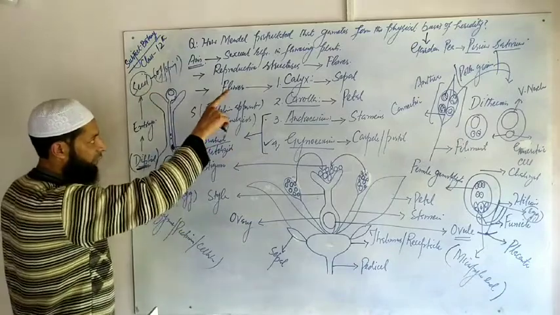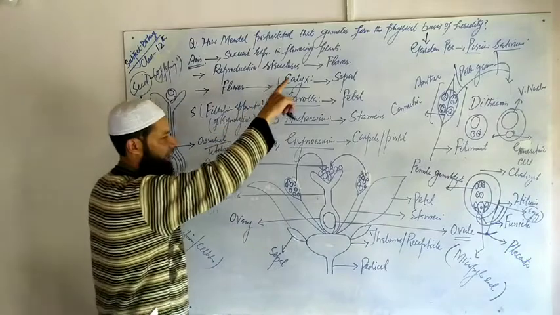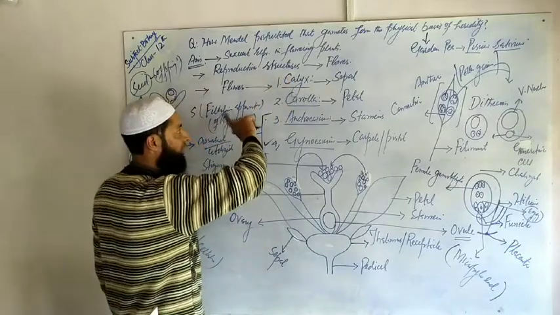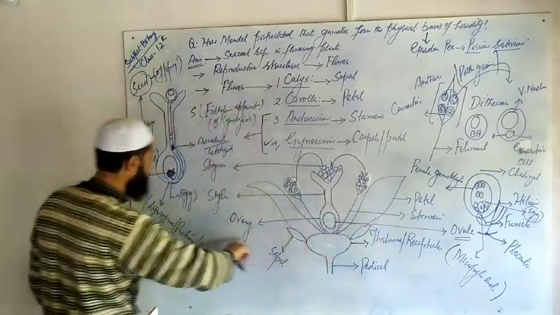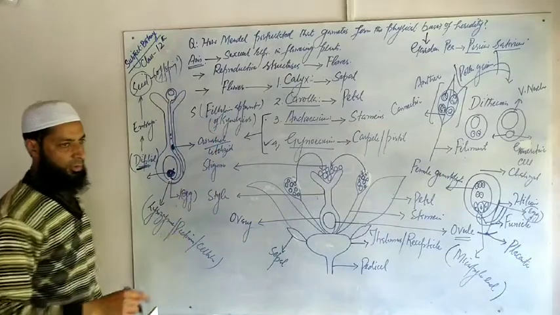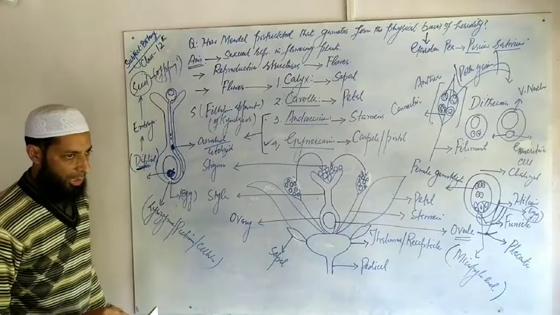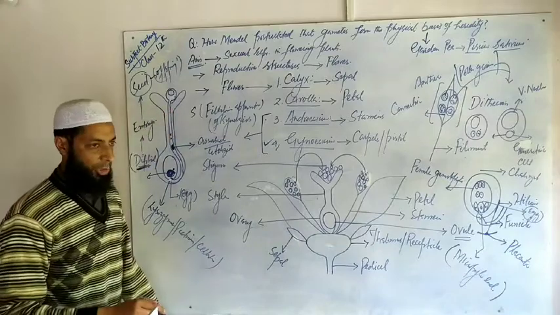That means the characters present in the parents are passed from parent onto seed through the agency of gametes, which means that gametes form the physical basis of heredity.